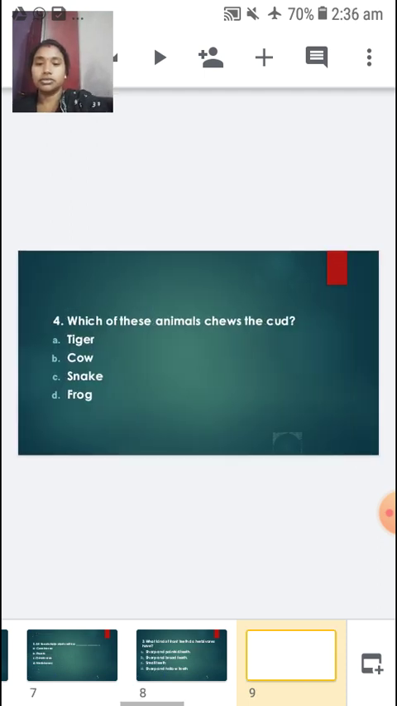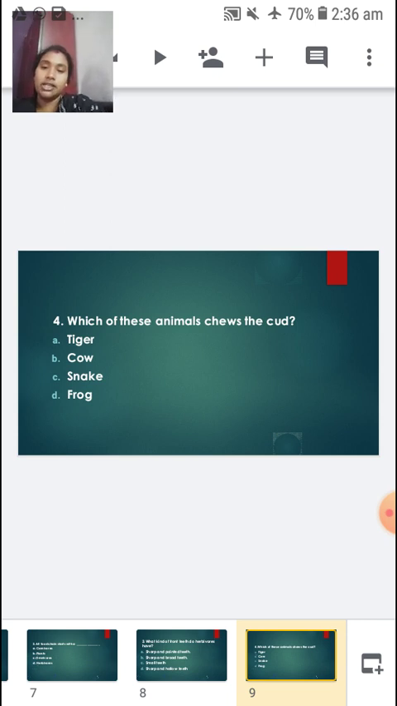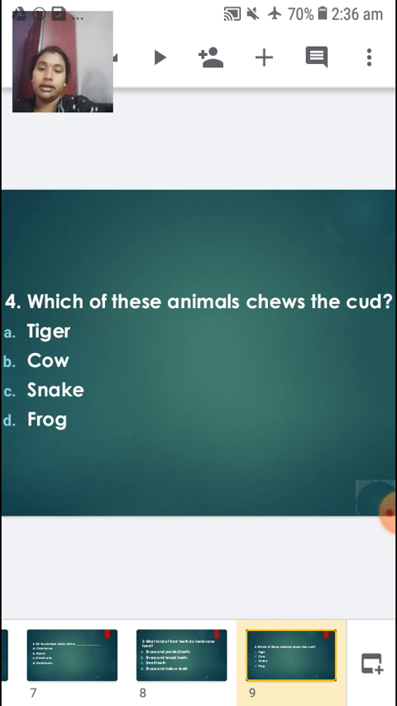Okay, children? Which of these animals chews the cud? A. Tiger, B. Cow, C. Snake, and D. Frog. So which of these animals chews the cud? It is the cow. Animals like cows and buffaloes chew the cud. Okay, children? So tiger is a carnivore and snake is also a carnivore. Frog is also a carnivore. Okay, children. Let's move on to the next question.